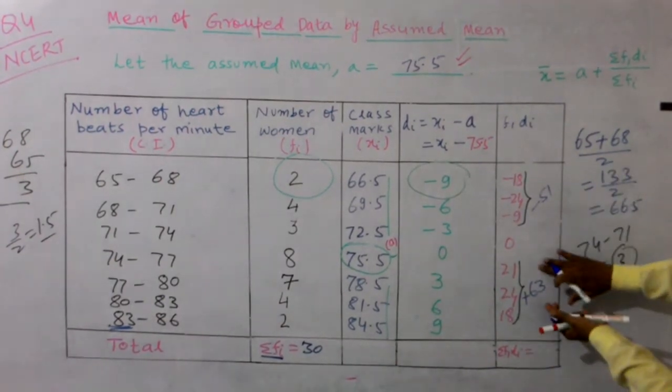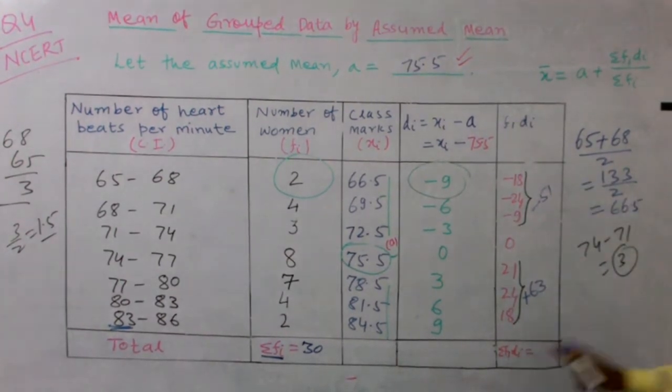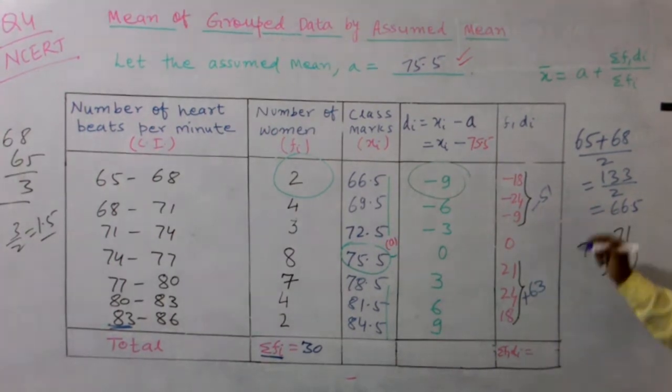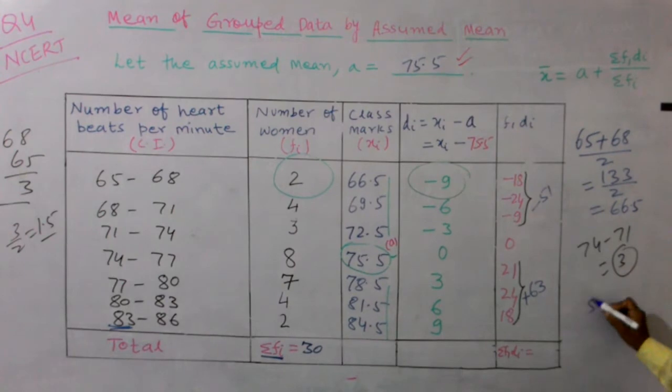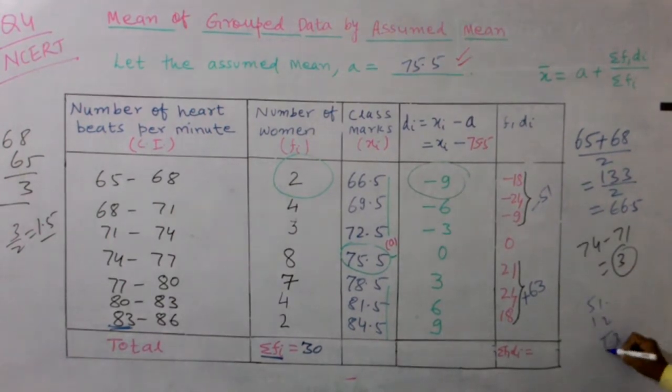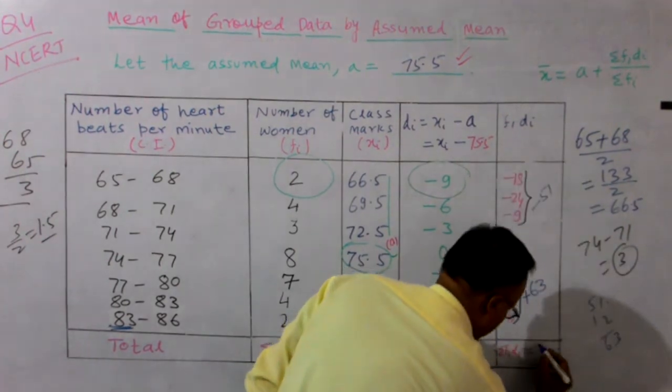अब this is plus 63, this is minus 51. Subtract these two values, you get the value of sigma fi di. तो tell me 12 is 12. देखें, 12 इसमें ऐड करके देख लो आप. 51 में 12 ऐड करा, 2 and 3 you can verify also. तो it comes out 12. तो ये आपका हो गया.